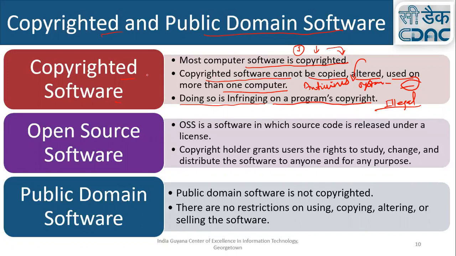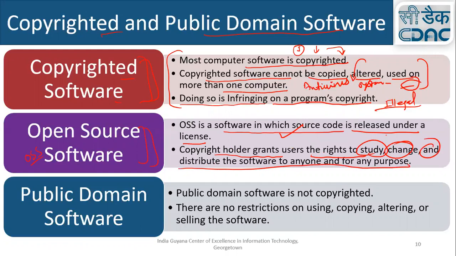Okay. And so this is the copyrighted software. Most of the software are copyrighted. Okay. Then the open source software. What is open source software? It generally says OSS. So OSS is a software in which source code is released under a license. So here you never get the source code. Okay. Here you get the source code, but it's under a license. The copyright holder grants the user the right to study, change, and distribute the software to anyone for any purpose.